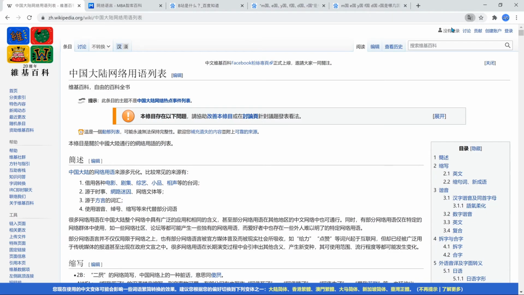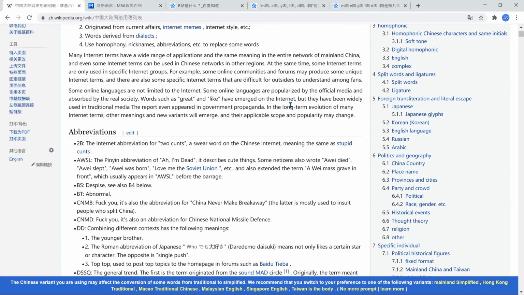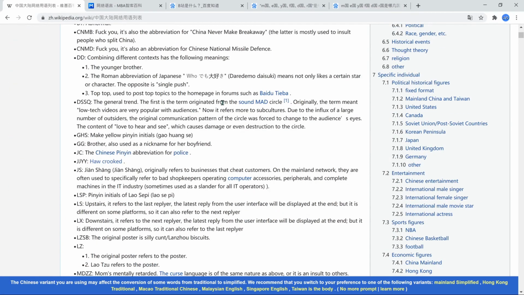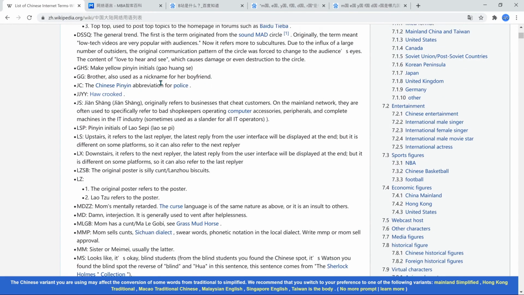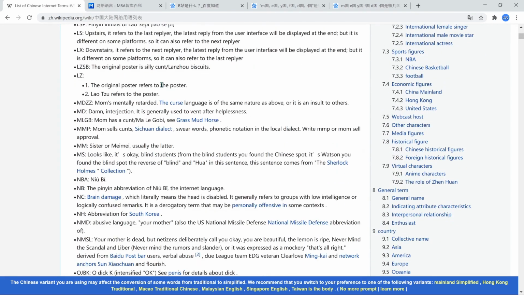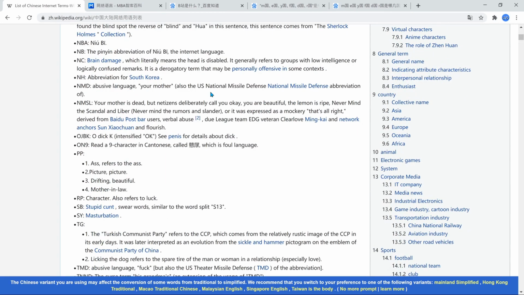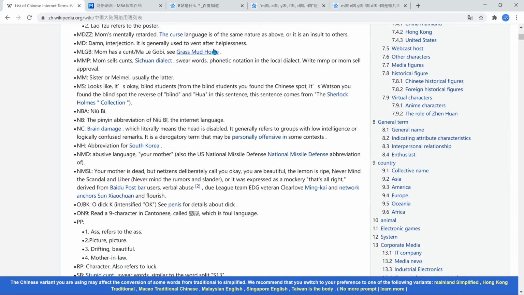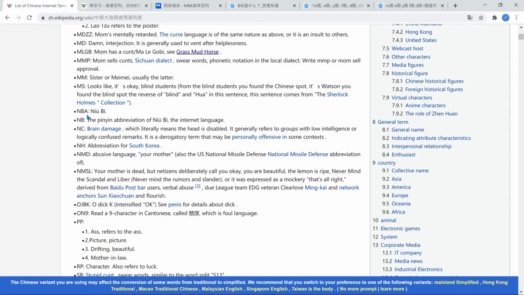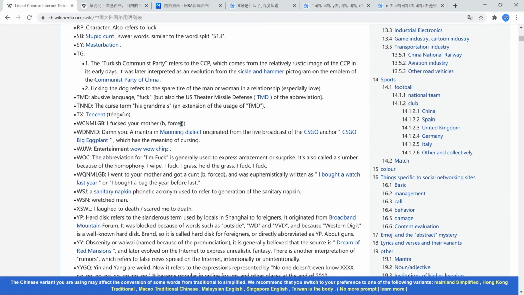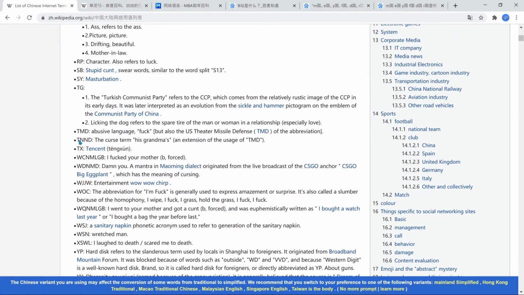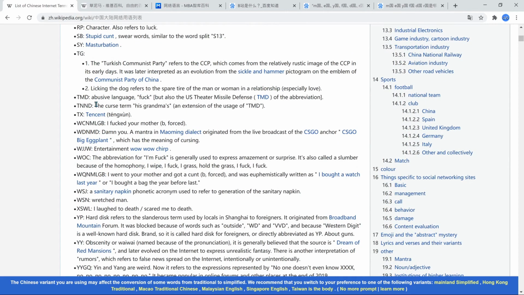And so here's the Chinese Wikipedia. It's definitely much more explicit. I'm not gonna lie, very, very explicit, kind of profane. But yeah, let's see. Okay, I'm gonna see if I can stay out of this, but there's NB, you'll be right. That's funny. TX is Tencent. Cool. Oh, this is funny.